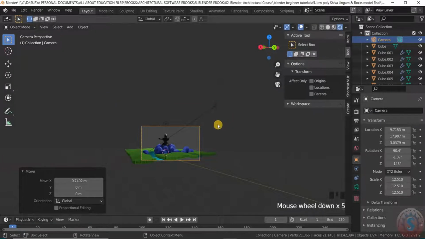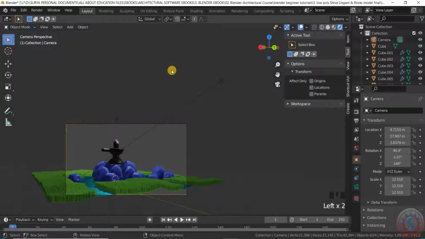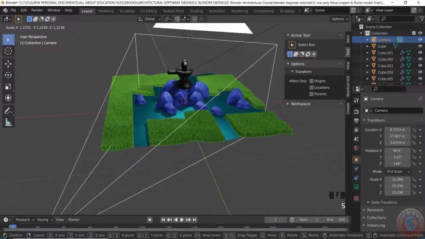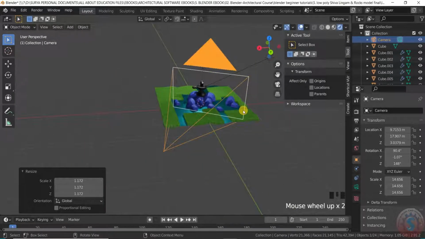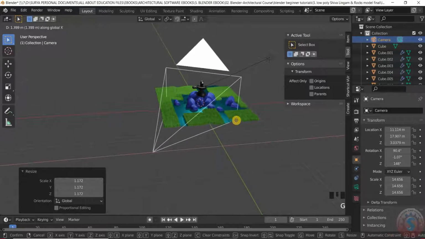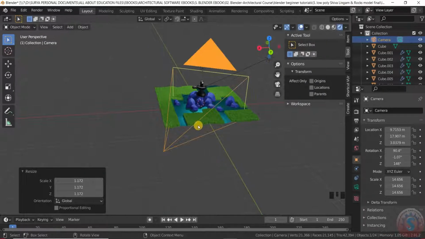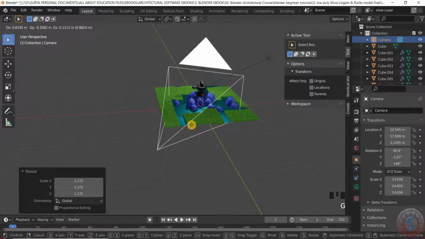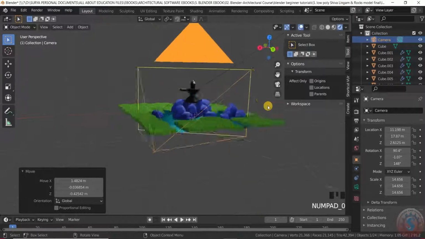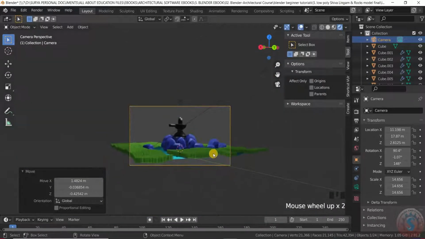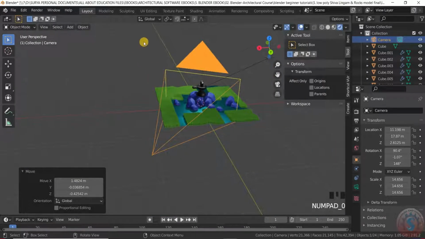Go to object mode and press 0, increase the camera length and press G and move the camera somewhere like this. It is looking good. You can observe like this.